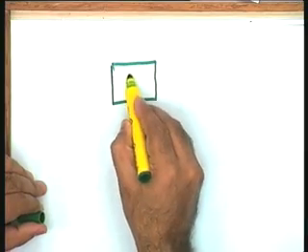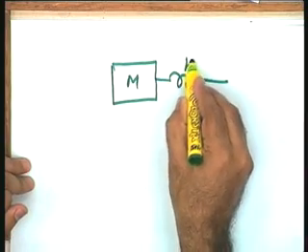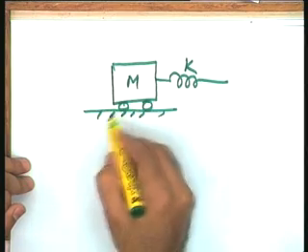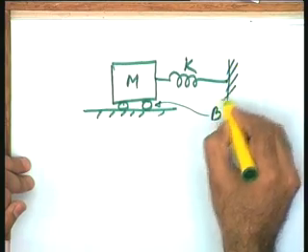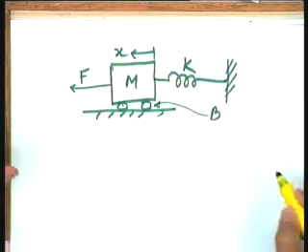Okay. A simple exercise for you and a quick revision of the basic laws of physics for the mechanical systems as well. I consider a mass spring damper system with mass M, spring constant K, frictional coefficient B, let me say, and the applied force F. The displacement is x.